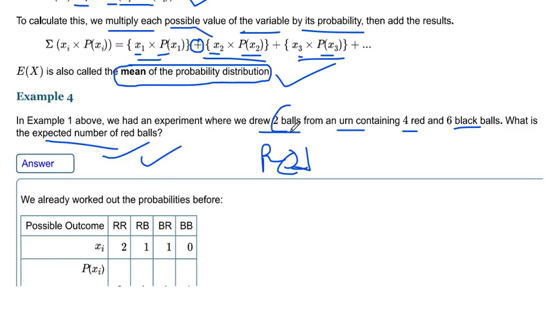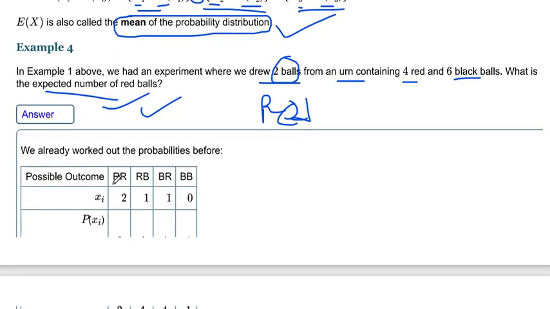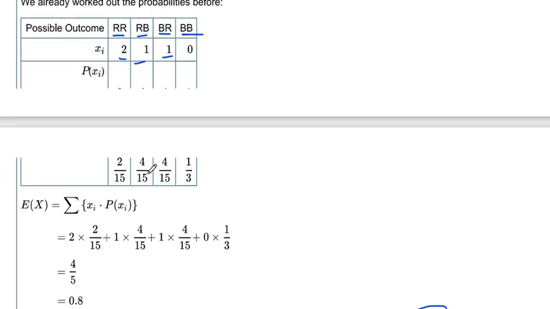It's our event, or our random variable outcome: choosing a red ball. If it is 2 red balls, then our xi will be 2, because we have chosen the random variable as choosing a red ball. Here we have only 1 red ball, so 1. Here we do not have any red ball, so it's 0. And its probability we already discussed in the last